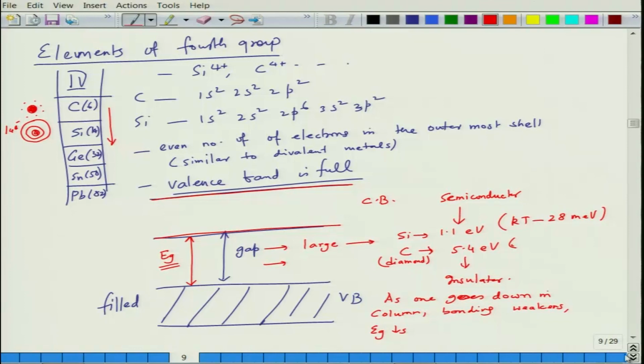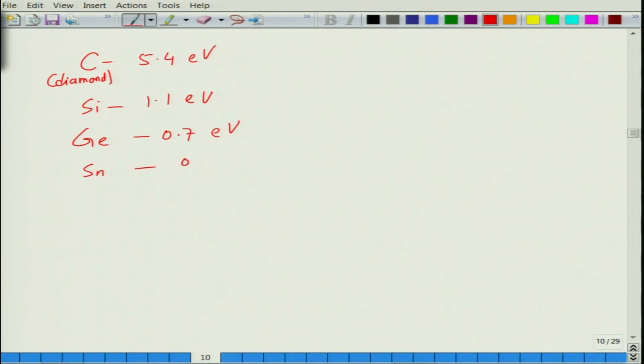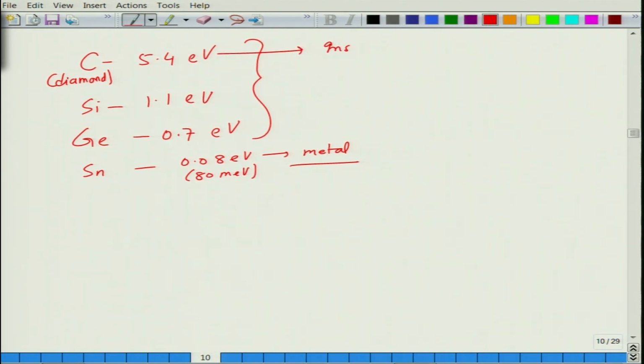So essentially you can say that in case of carbon, that is diamond, we saw that this gap is 5.4 eV. In case of silicon, it is 1.1 eV. In case of germanium, it goes down to 0.7 eV, germanium is even lower, and in case of tin, it goes down to 0.08 eV. So that is why tin is basically a metal. 0.08 eV is nothing but 80 milli electron volt, whereas in this case this is an insulator, because 5 is very large, these are semiconductors.